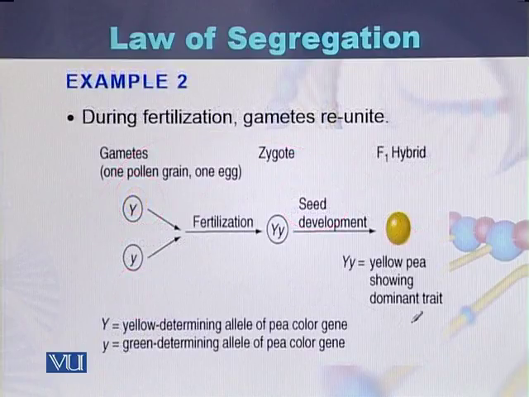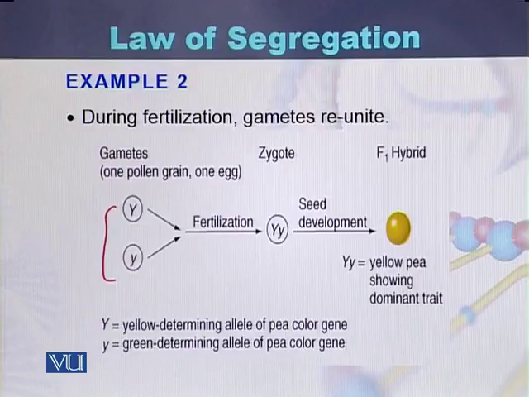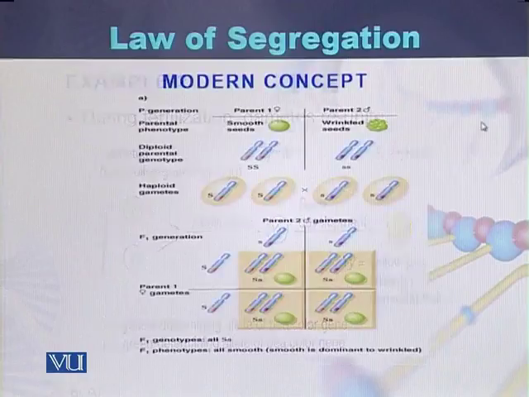During fertilization, both the gametes will join with each other, and as a result the F1 plants which will be produced will have yellow color. So at the end the gametes will unite with each other.